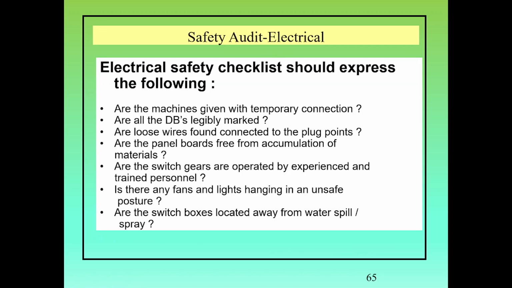Safety audit. The electrical safety checklist should cover the following: Are the machines given temporary connections? Are all the DBs legibly marked? Are loose wires found connected to the plug points? Is the panel board free from accumulation of material? Are the switchgears operated by experienced and trained personnel? Are there any fans or lights hanging in an unsafe posture? Are the switch boxes located away from water spill or spray?